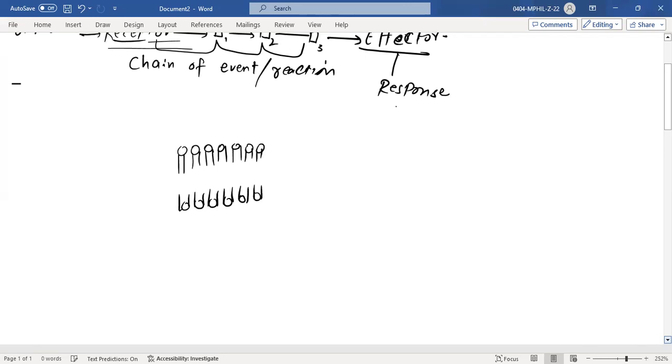Okay, for example, you have a channel protein like here, and you have a signal like this coming from outside. We call it a protein receptor, and there you have a signal.